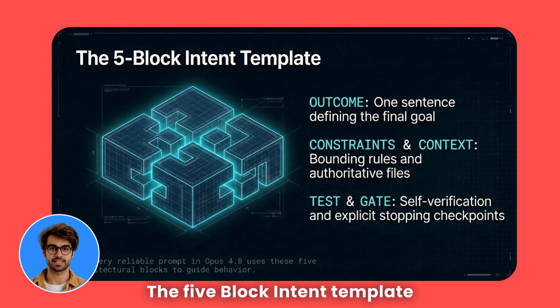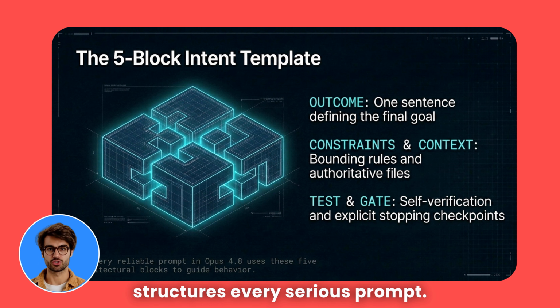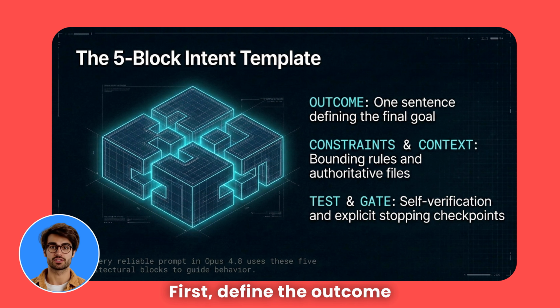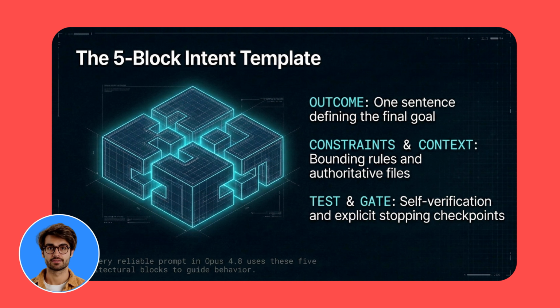The 5-block intent template structures every serious prompt. First, define the outcome in one clear sentence. Next, specify constraints and context, including rules and key files. Finally, add test and gate instructions so the model self-verifies and knows exactly when to stop.